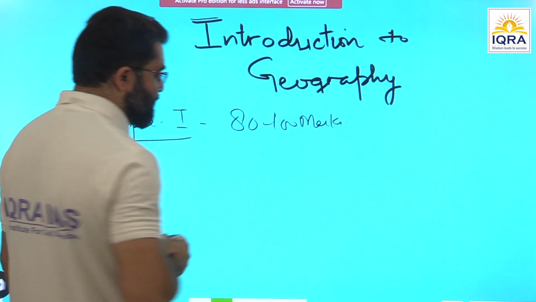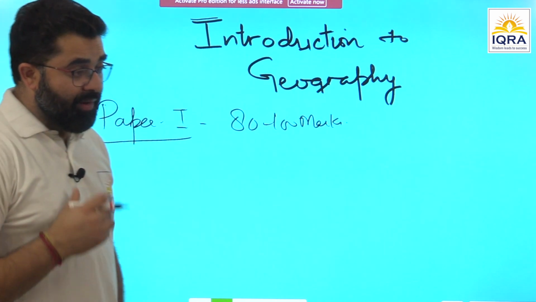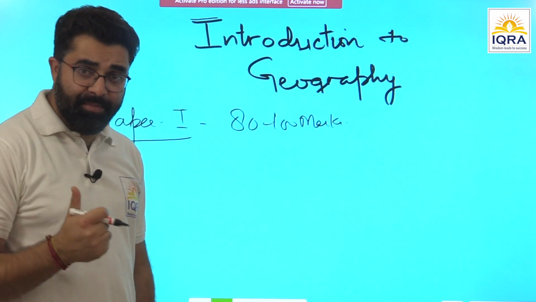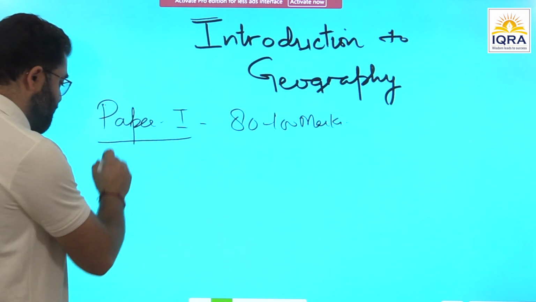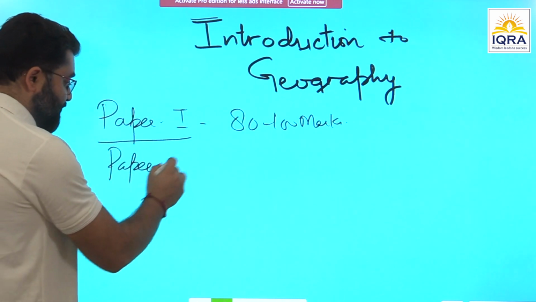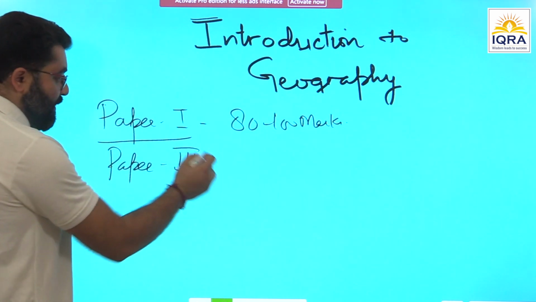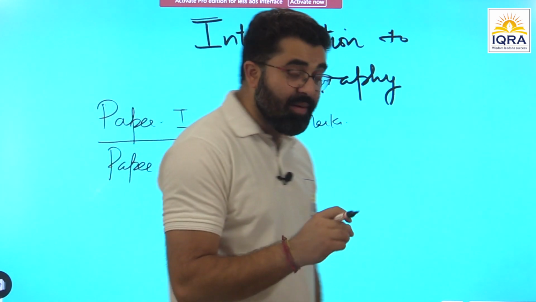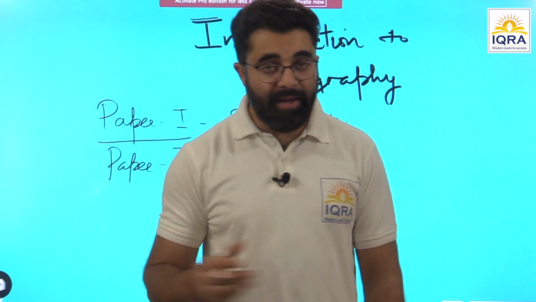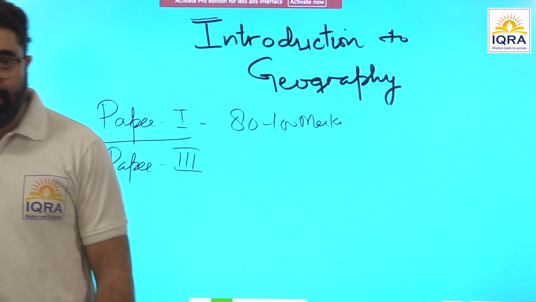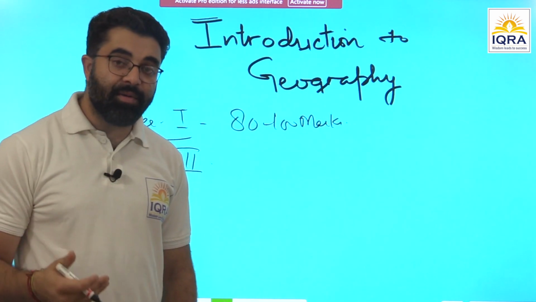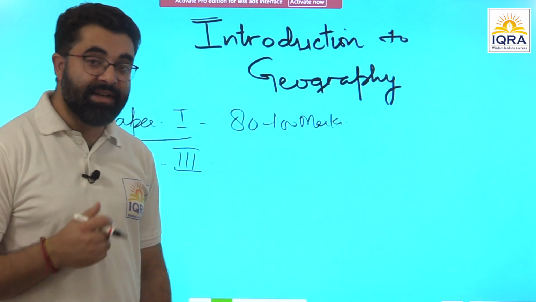Right? It's written as world geography. But what is at times important and we somewhere overlook is general studies paper 3. If you have analyzed the syllabus of general studies paper 3, you will see that topics are mentioned such as cropping patterns of India. And the question asked in general studies paper 3 was on the cropping pattern of rice and wheat, and why the productivity of rice and wheat has declined over the years.